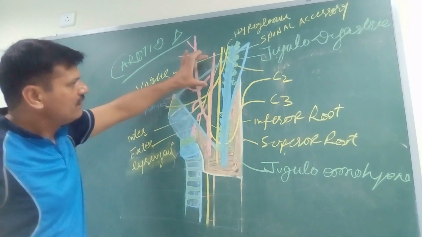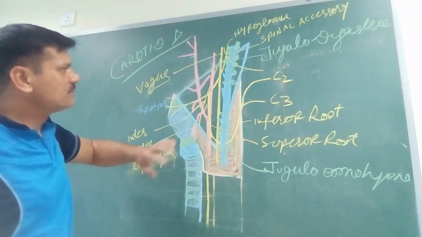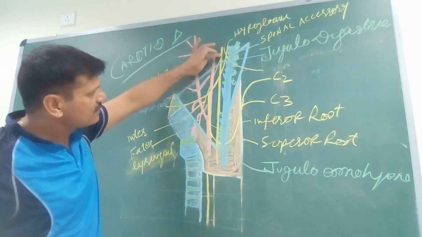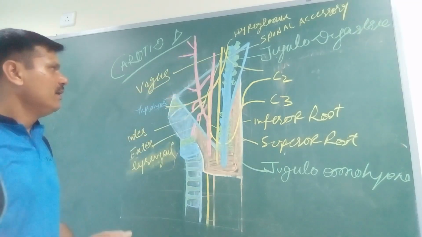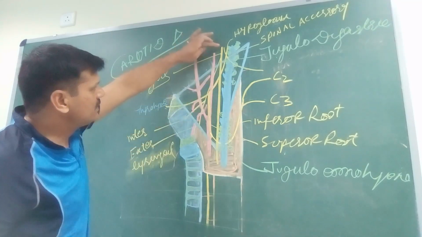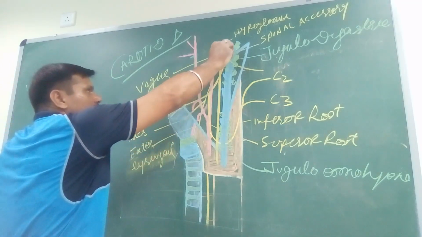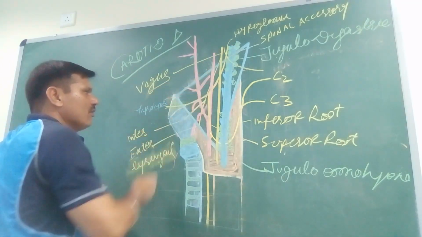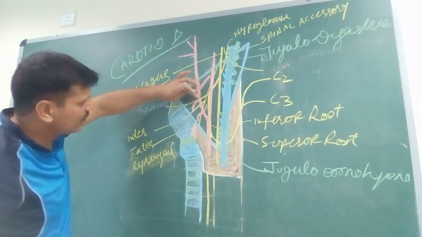The internal carotid artery has no branch in the cervical part. Posterior to it is the vagus nerve, the 10th cranial nerve, which lies in the carotid triangle. And posterior to the vagus nerve is the hypoglossal nerve. The hypoglossal nerve passes in the carotid triangle, passing over the external carotid artery.